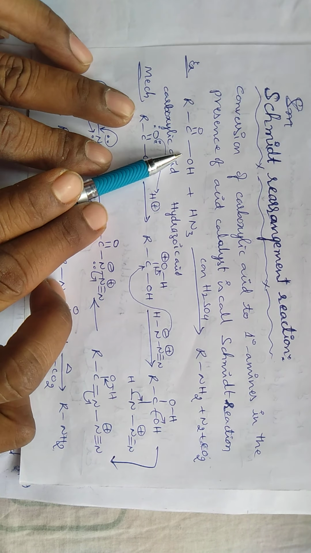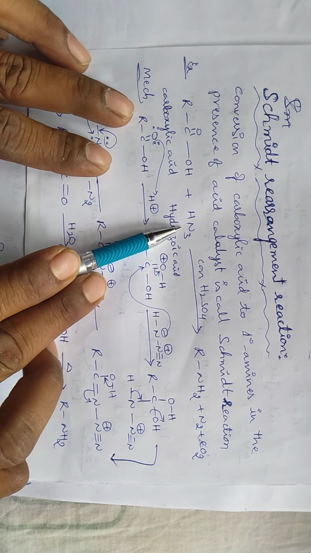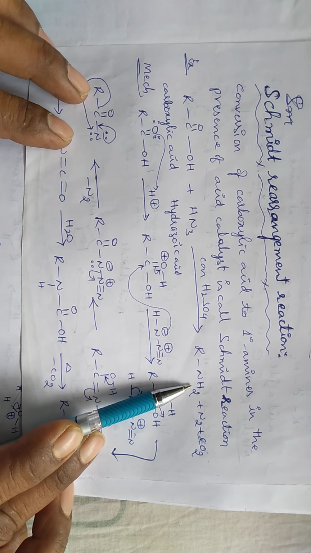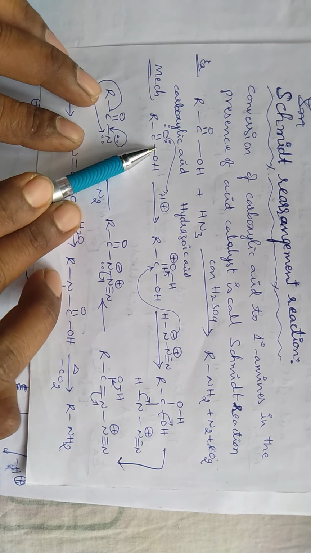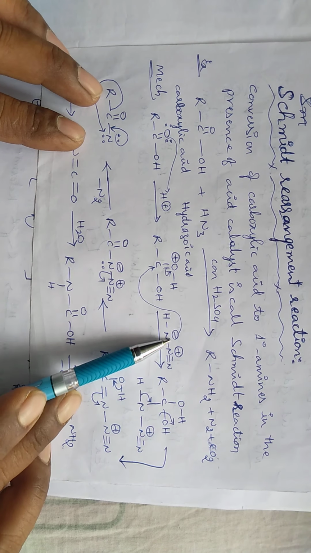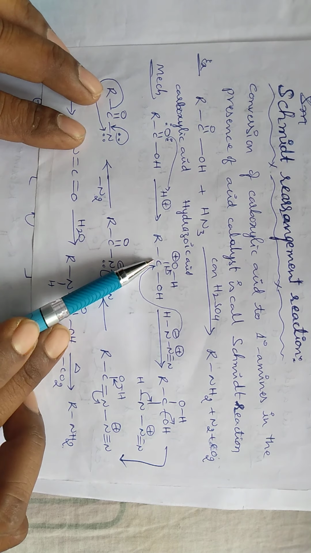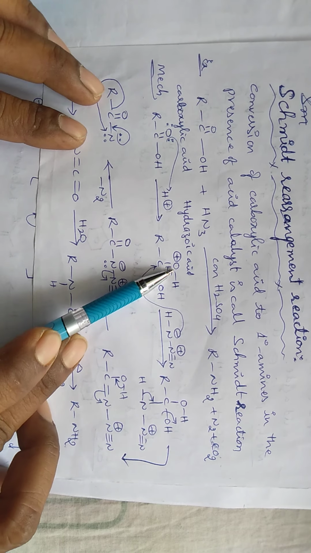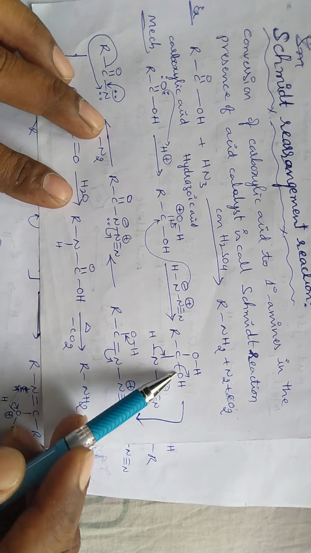In Schmidt rearrangement reaction, the carboxylic acid is treated with hydrazoic acid in the presence of concentrated H2SO4 and produces primary amine. Okay, in the reaction mechanism, first the carboxylic acid undergoes protonation, and this protonated carboxylic acid reacts with hydrazoic acid. Here the negative part of this hydrazoic acid attacks this carbon center. First, this pi electron cloud shifts towards oxygen, and by the loss of water molecule.